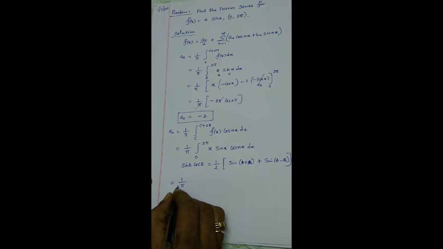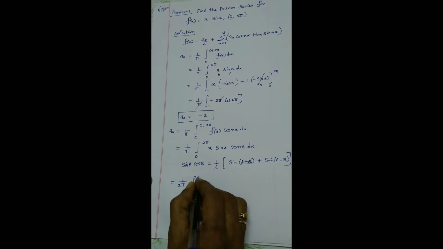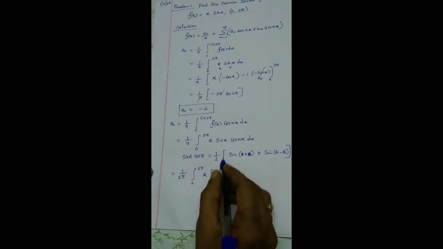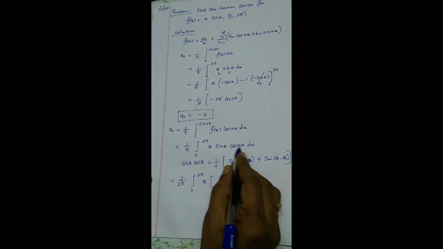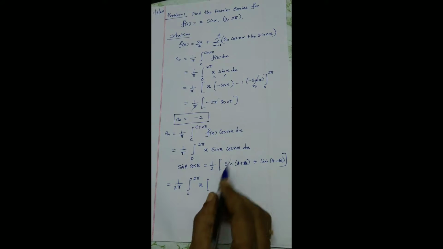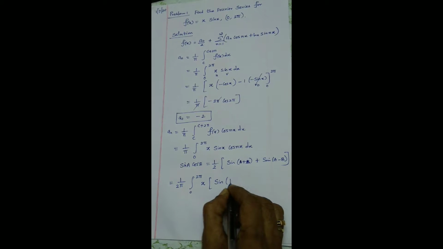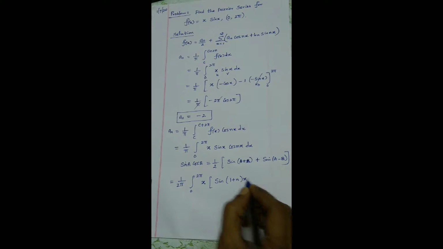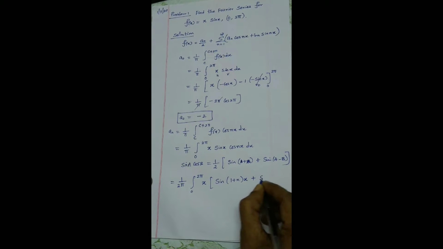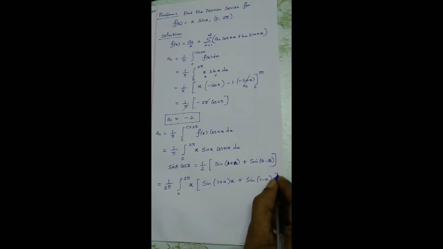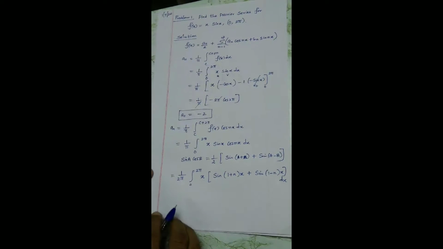So 1 by 2 pi integral 0 to 2 pi x followed by sin sum of the angle: sin of 1 plus n x plus sin of 1 minus n x, followed by dx.